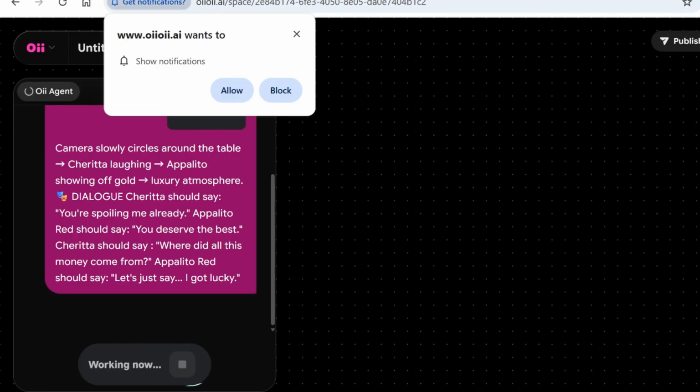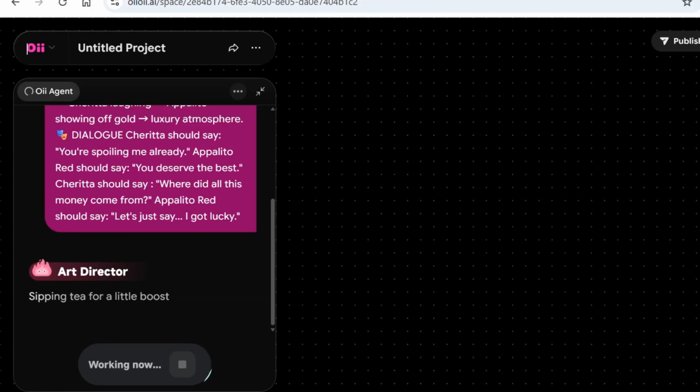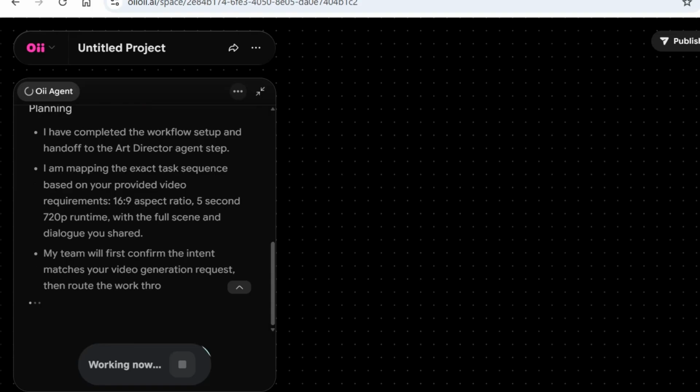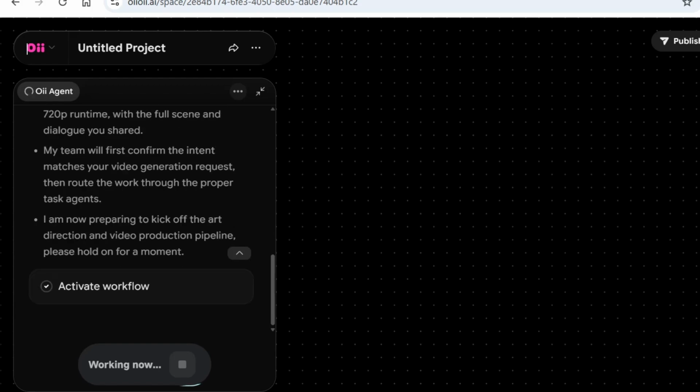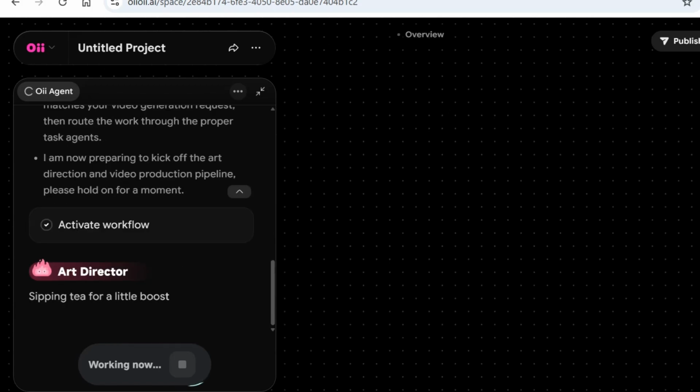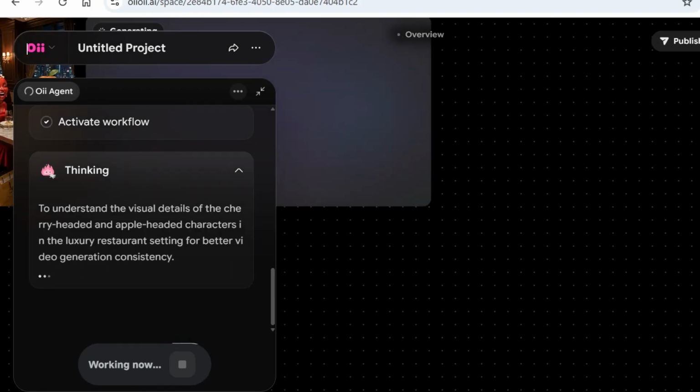This is one of the platforms you can also use to generate your videos and your content. They have something like a chat box agent that initially starts working on your prompt. It's kind of an art director, turning it into intent. It understands the assignment. That's what this platform does. It is very, very good. I urge you to try it out. It's called Oyi. Go ahead and register for free.